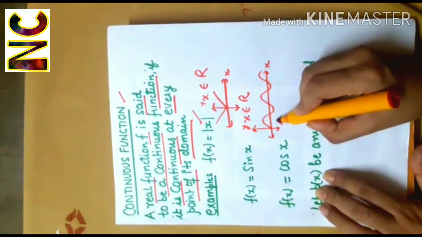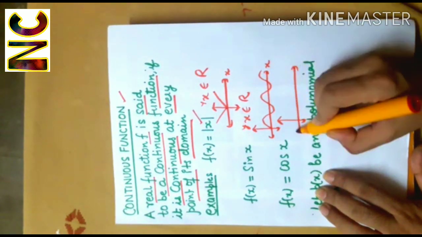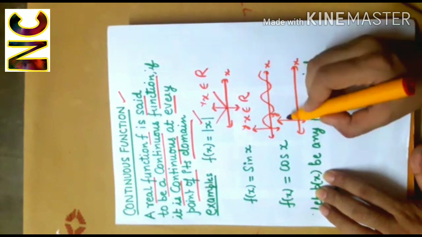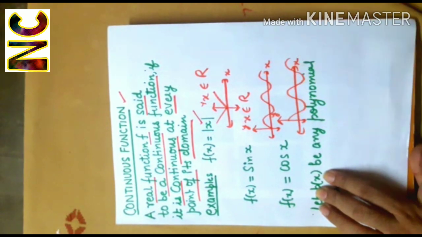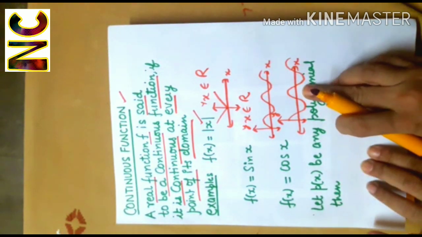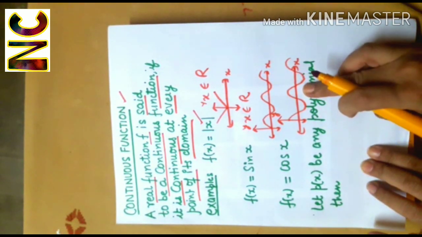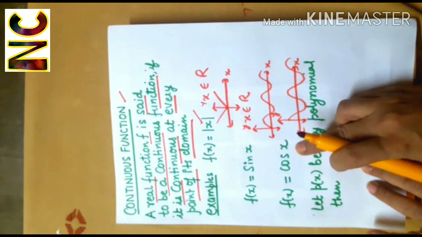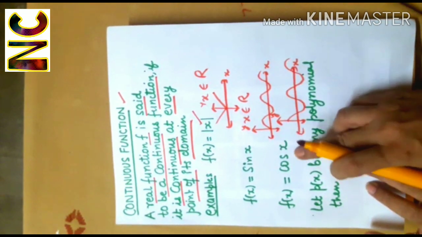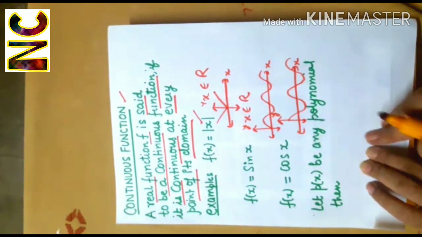Similarly, cos x. The graph of the cos function was like this, which can be drawn in a single stroke without lifting the pen from the paper. So therefore, the cos x function is also an example of a continuous function.